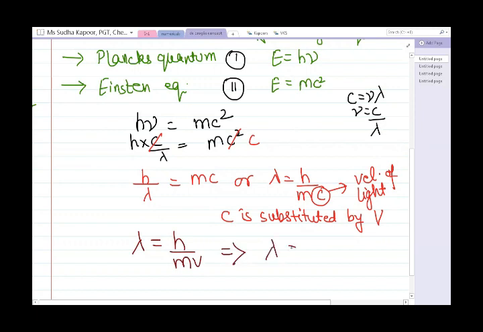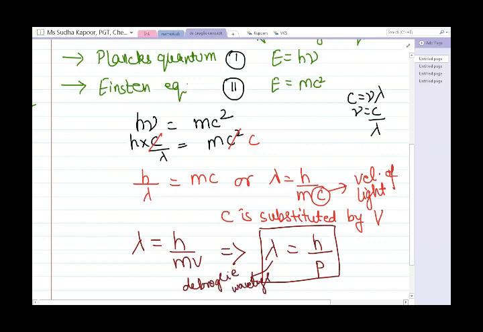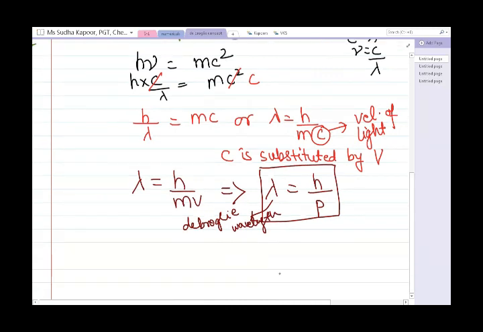So lambda is equal to h upon p. This lambda is now known as the de Broglie wavelength. The wavelength that we studied previously was for electromagnetic radiation, but now this is for matter waves.